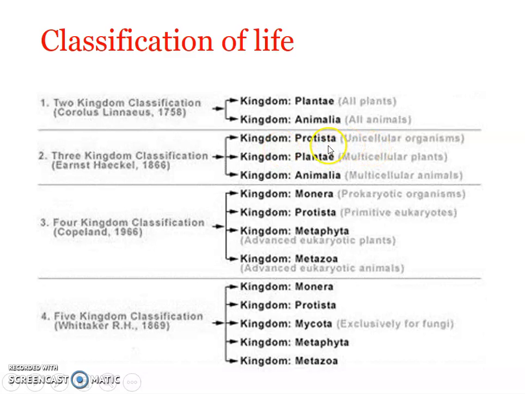Why? Because the organisms which were included in kingdom Protista were heterogeneous. So it was like the earlier grouping. For example, when we discussed the classification put forward by Aristotle, it was based on habitat, isn't it? So when a classification was made based on habitat, it included jellyfishes, starfishes, fishes and dolphins.